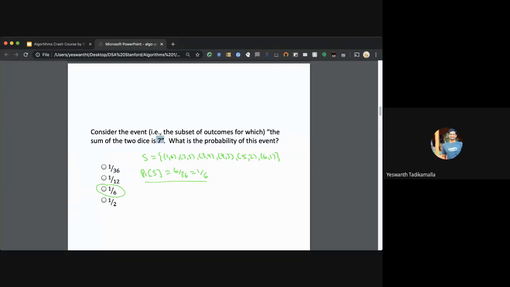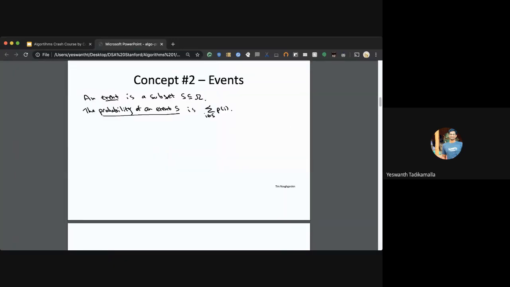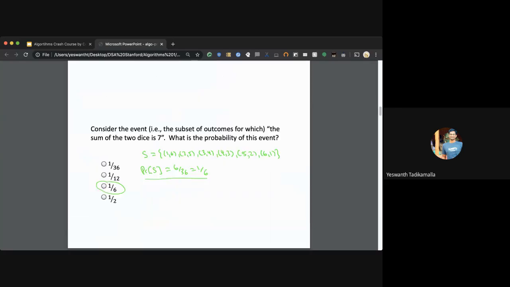The subset is 1 6, 2 5, 3 4, 4 3, and so on, all of which make up the given event. The probability of this event, out of the whole sample space, is 6 by 36, because the sum 7 can come in 6 possible ways and the total number of possibilities is 36. So the probability of this event is 1 by 6.